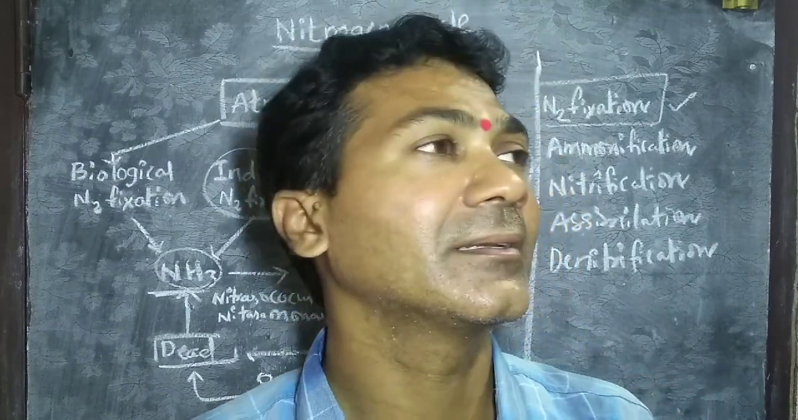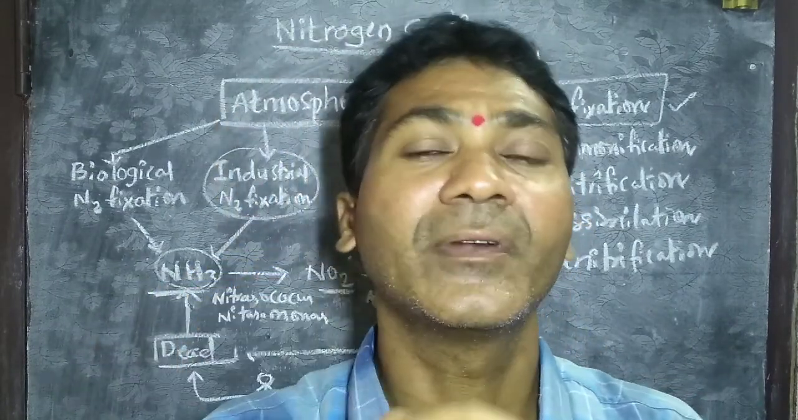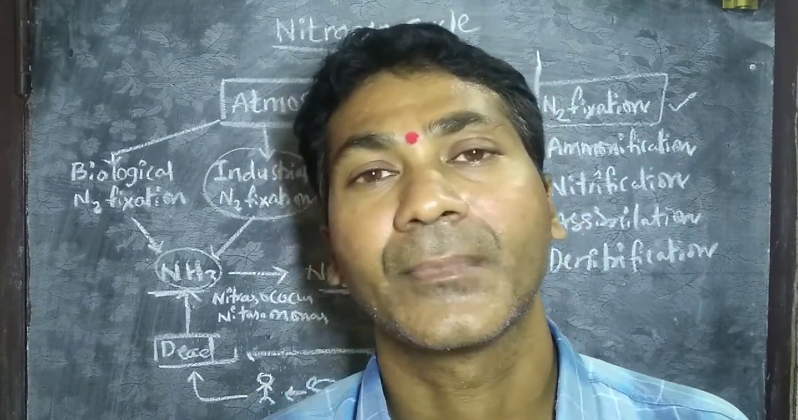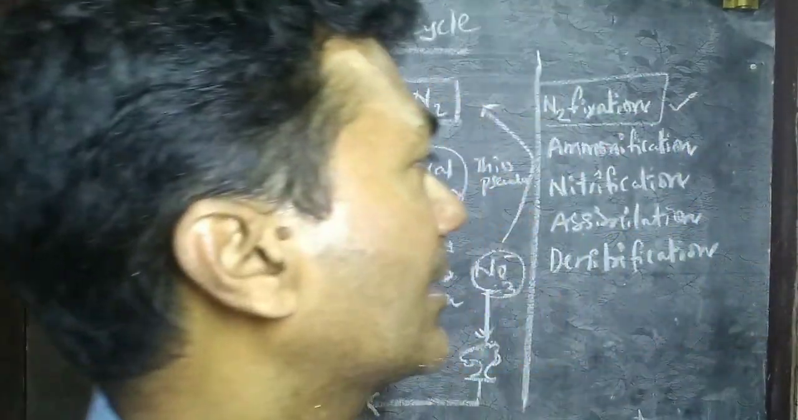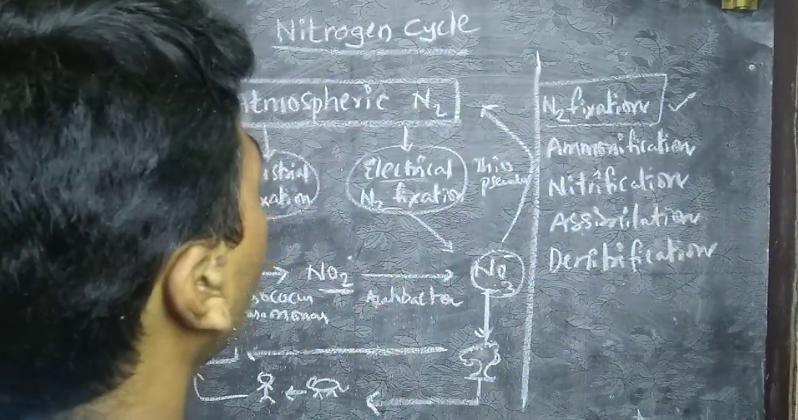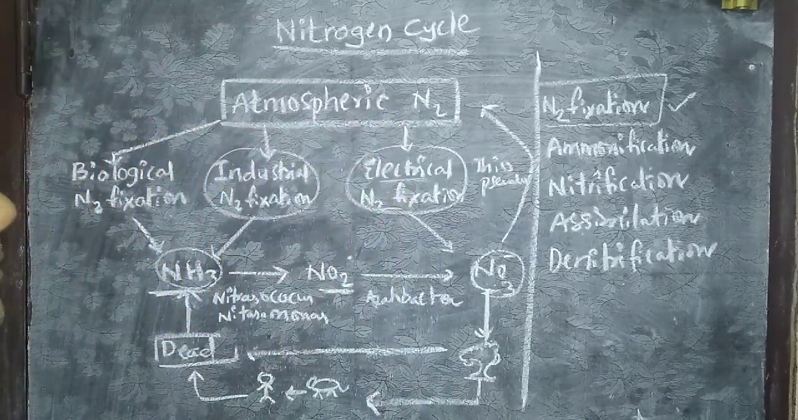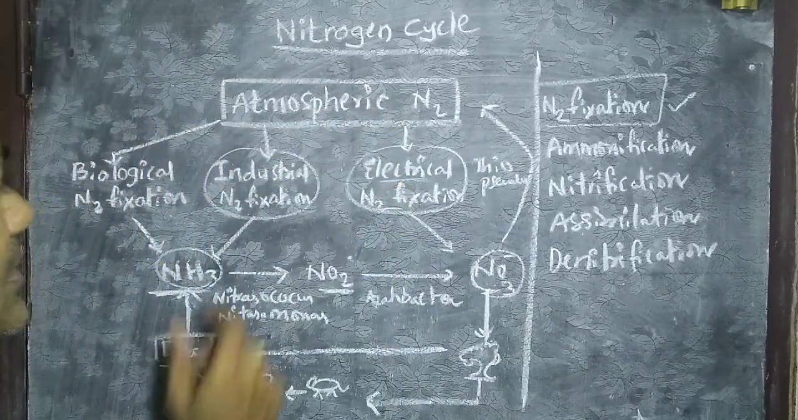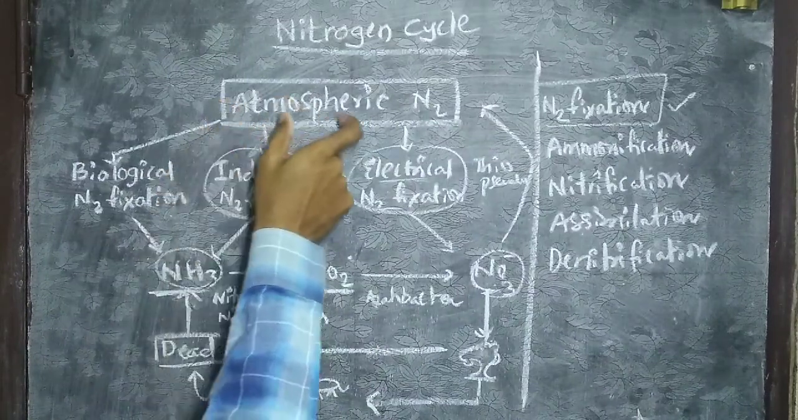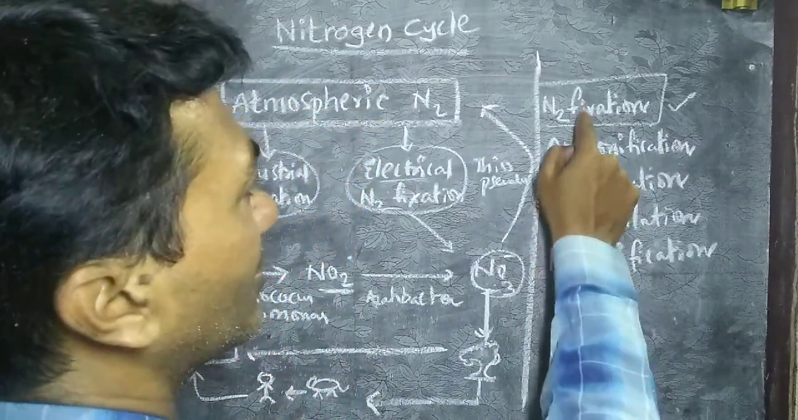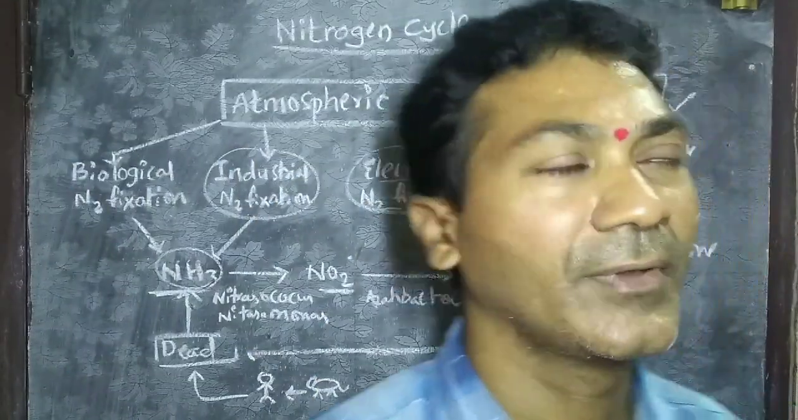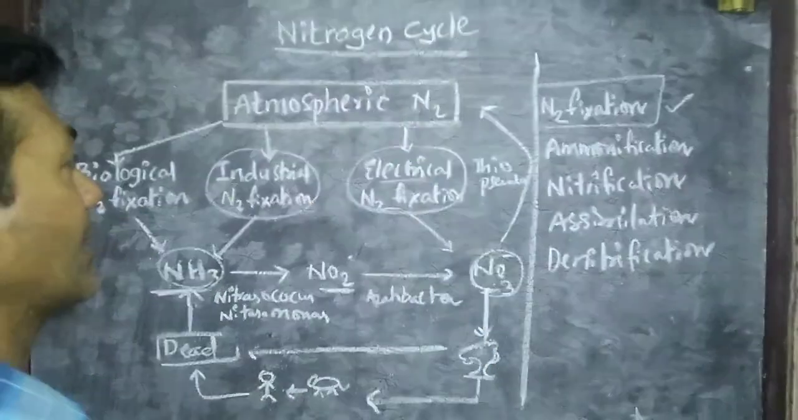There are several chemical reactions involved in the nitrogen cycle so that the cycle is happening. Let us discuss today the chemical reactions involved in the nitrogen cycle. First and foremost, the atmospheric nitrogen is converted into ammonia. The conversion of gaseous nitrogen into ammonia is called nitrogen fixation. This is the first phase or first stage of the nitrogen cycle.